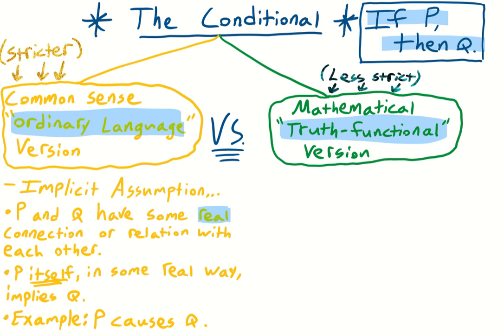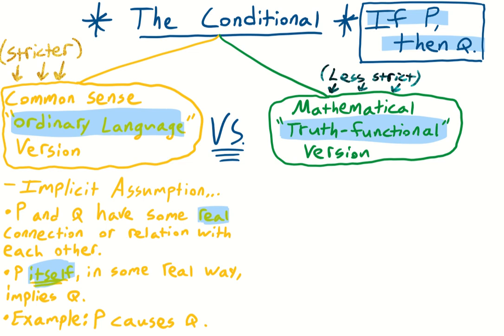So, to review, with the common sense version, there's an implicit assumption. P and Q have some real, that is to say, genuine connection or relation with each other, and P itself, in some real way, implies Q. And the most obvious example: P causes Q. For example, let's say if the temperature in this room is 0 degrees Celsius, then the water in it is frozen. There's a cause and effect relation there. There's a real connection between P, the antecedent, and Q, the consequent.